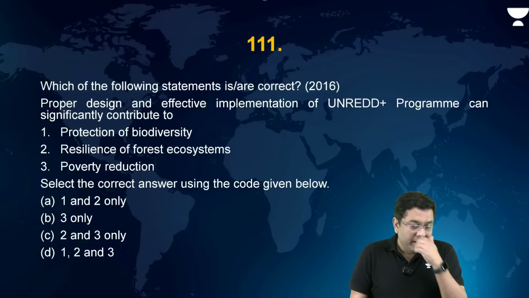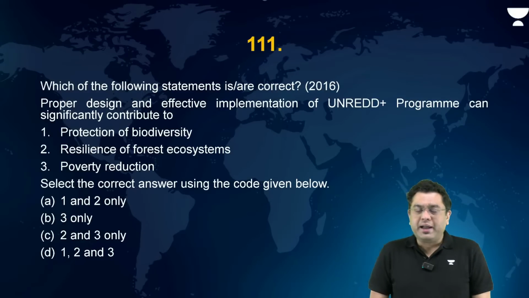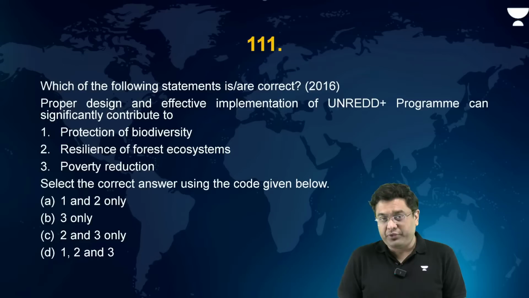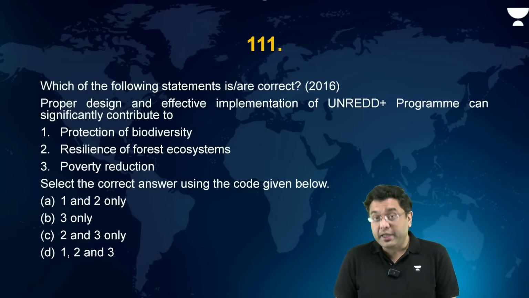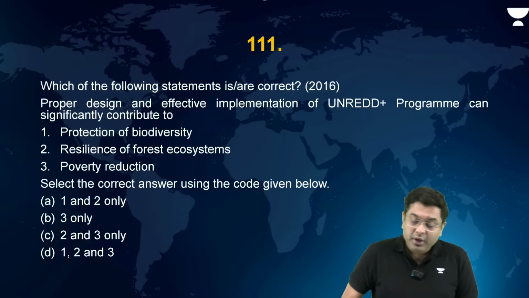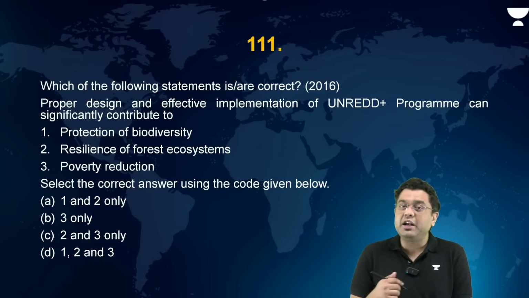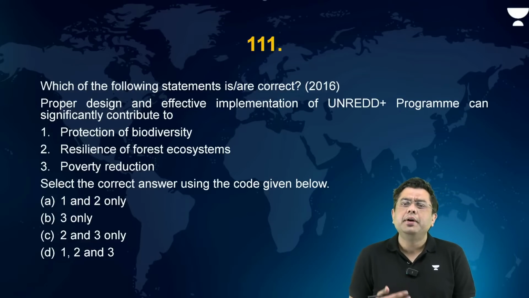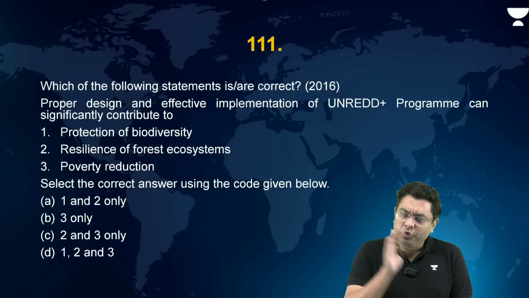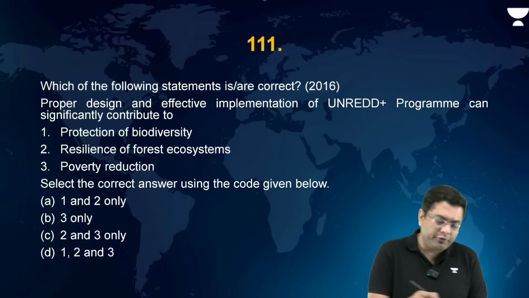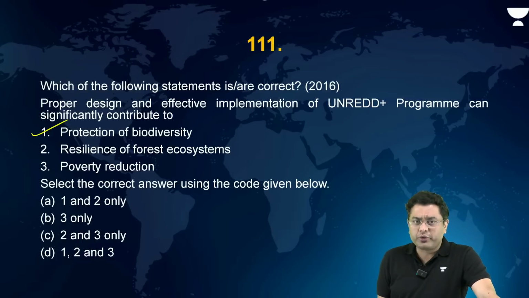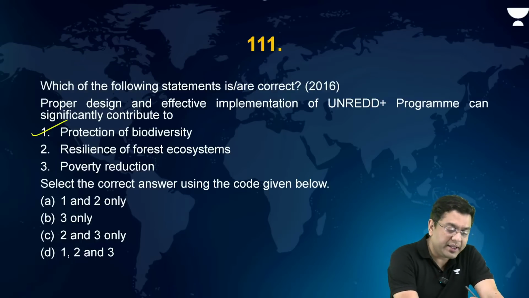Okay. Now, which of the following statements is or are correct? Proper design and effective implementation of REDD+. REDD+ is reduction of emission due to degradation and deforestation. So, REDD+ program can significantly contribute to protection of biodiversity. Yes, if you remove or if you prevent deforestation and degradation of forest, biodiversity can be protected. Resilience of forest ecosystem. Definitely yes.